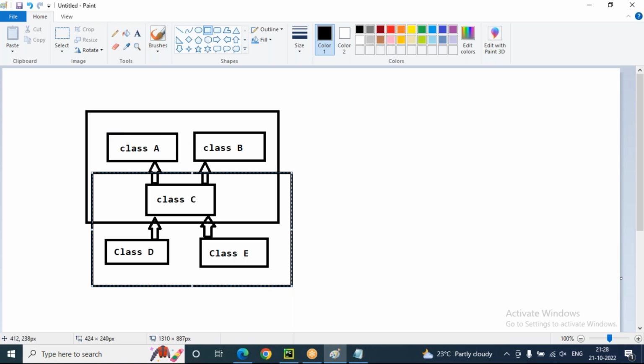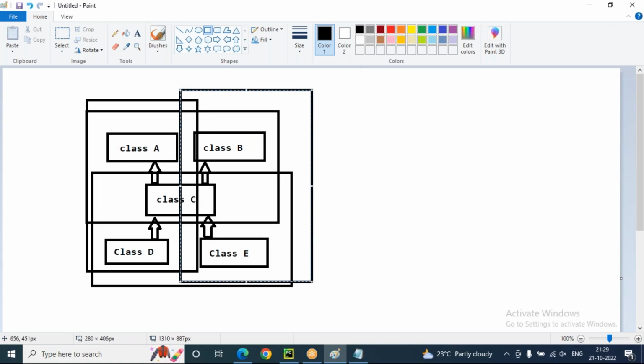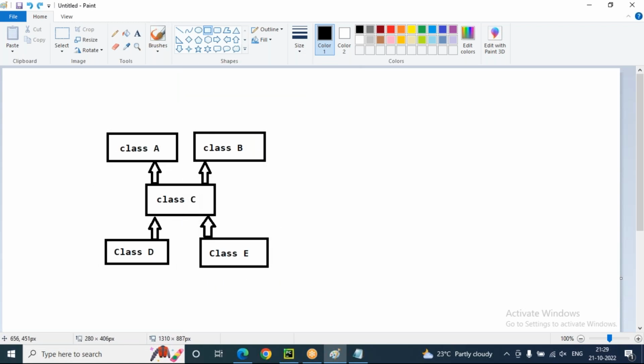First one is multiple, second one is hierarchical. But A, C, D is multi-level. Or B, C, D, B, C, E, B, C, E is multi-level. A, C, D is multi-level. This is also multi-level. So multi-level is there, multiple is there.